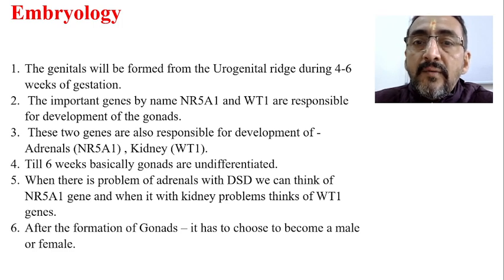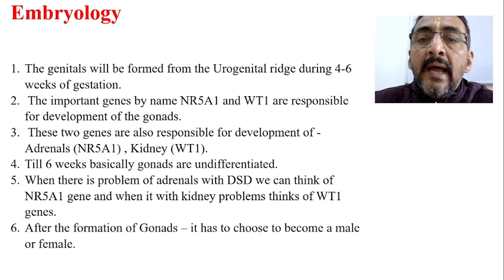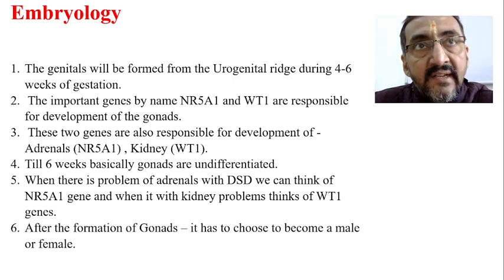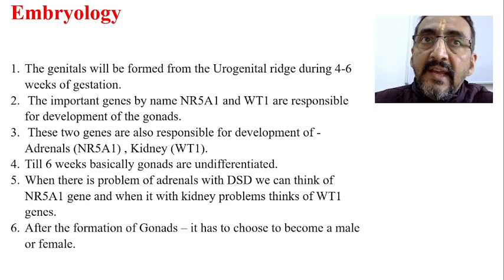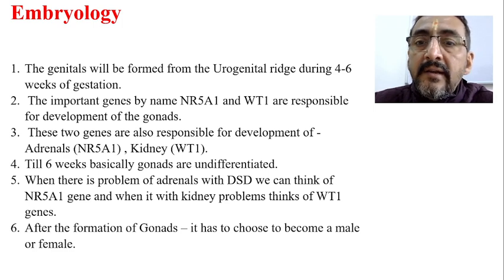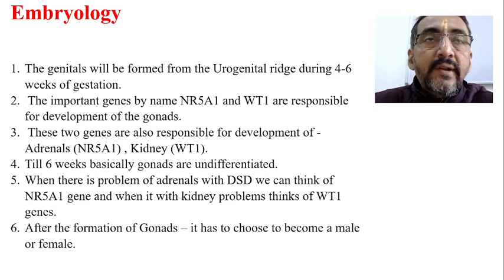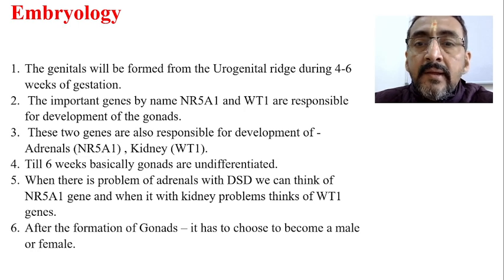Out of these two genes, NR5A1 is actually responsible for the development of the adrenals, and WT1 is responsible for the formation of the kidney, because the kidney as well as the adrenals are both very important for us in the formation of the genital organs.